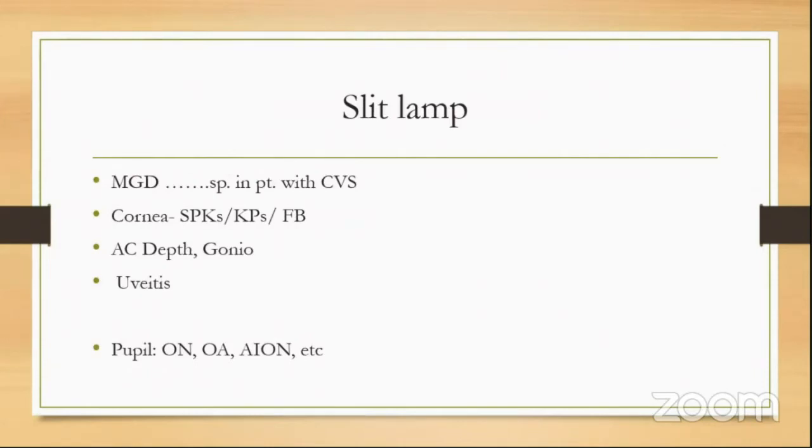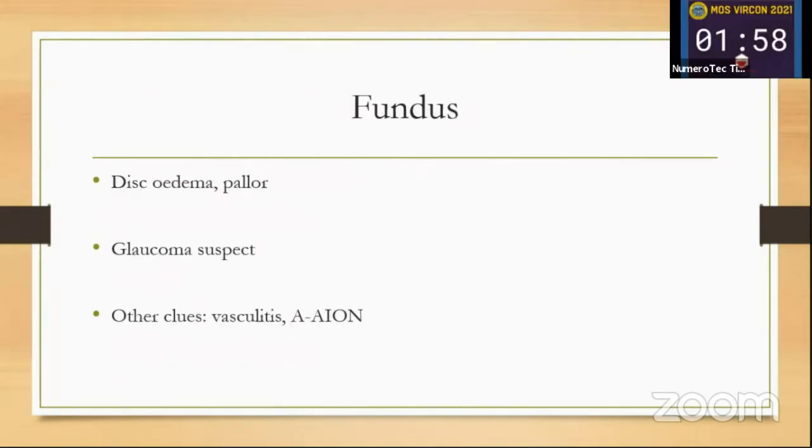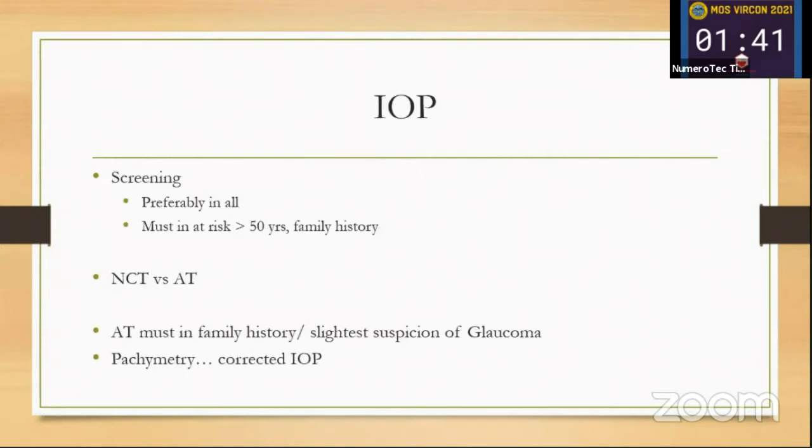We need to observe the meibomian glands, cornea, and anterior chamber. You'll look for uveitis. Pupillary examination may give a clue to optic neuritis, optic atrophy, AION sort of thing. Fundus examination for disc edema and glaucoma suspect, we all know, but fundus examination may also give a clue to vasculitis or AION. If dilated examination is not possible in all patients, central fundus examination must be done in all patients.